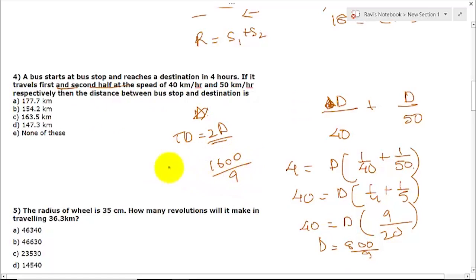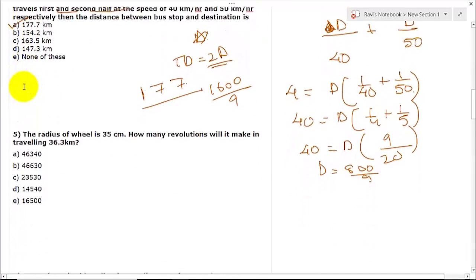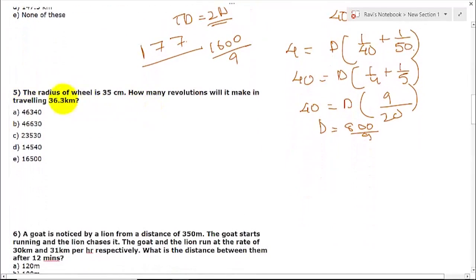So let us solve this. 1 times, what is the remaining? 7. So 70, how much time it will go? 7 times. Okay, it will be something 70. So what is the remaining? Again 7, 177. No need to find anything else. We have found. So your answer would be 4A. Okay, so let us go to the next question. That is question number 5.